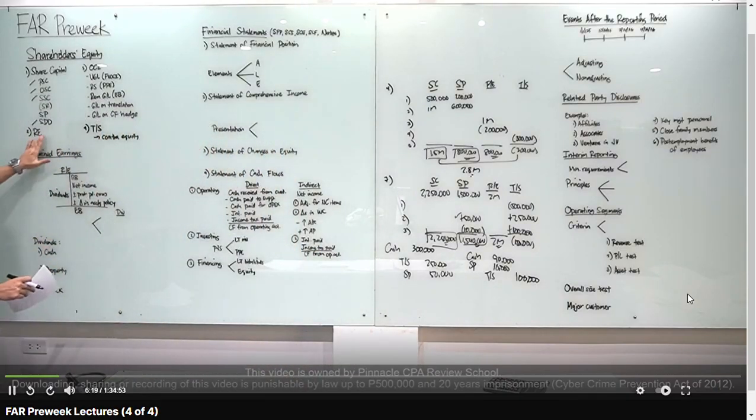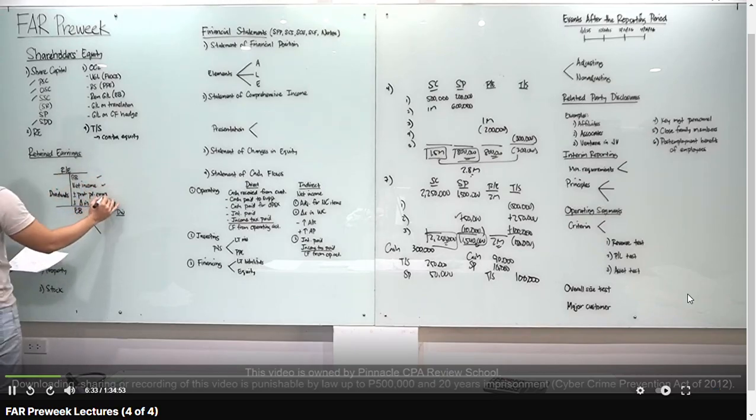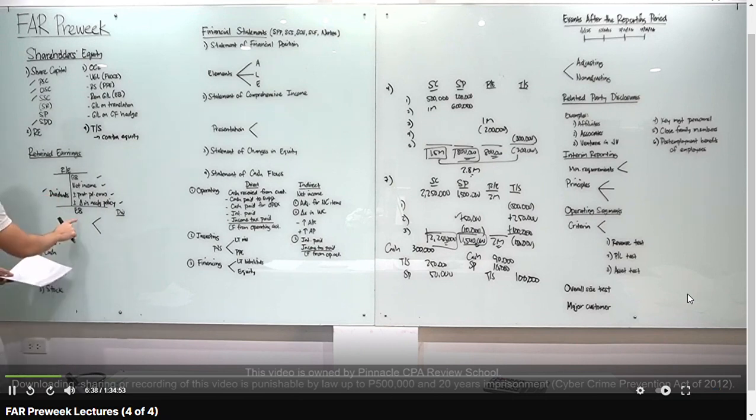Yung retained earnings, part siya of the shareholders' equity. Okay? So basically, yan yung net income na ni-retain natin sa corporation. Yung net income na hindi natin ni-retain, tawag doon dividends. Right? So we know class, yung retained earnings, ito yung movement niya. Beginning balance, plus net income, plus minus prior period errors, plus minus change in accounting policy, magdi-decrease yung dividends, and then you get the ending balance.